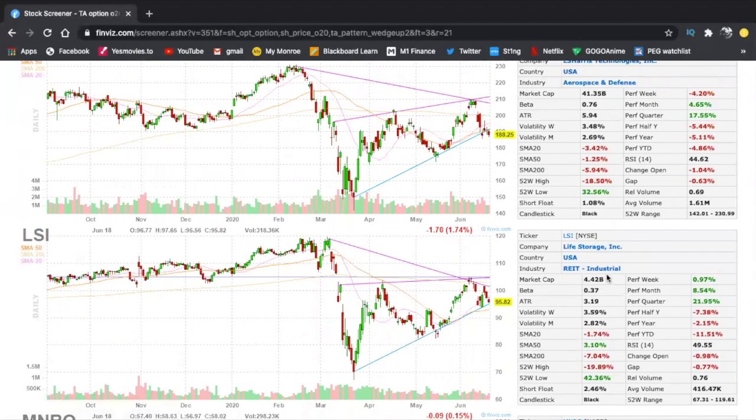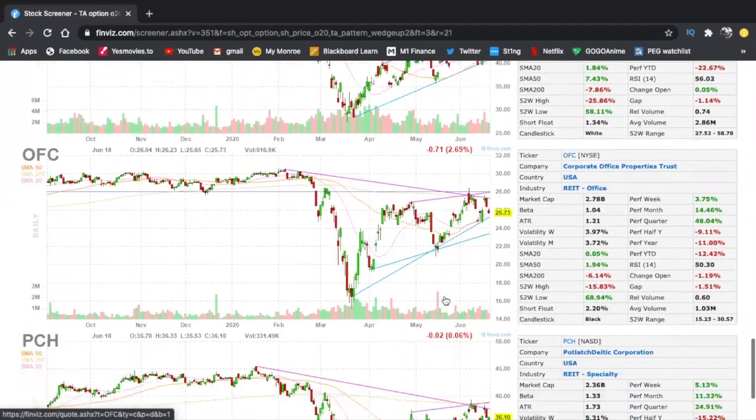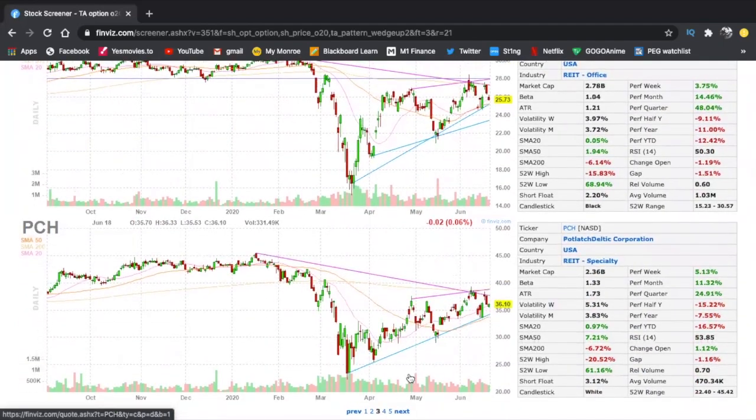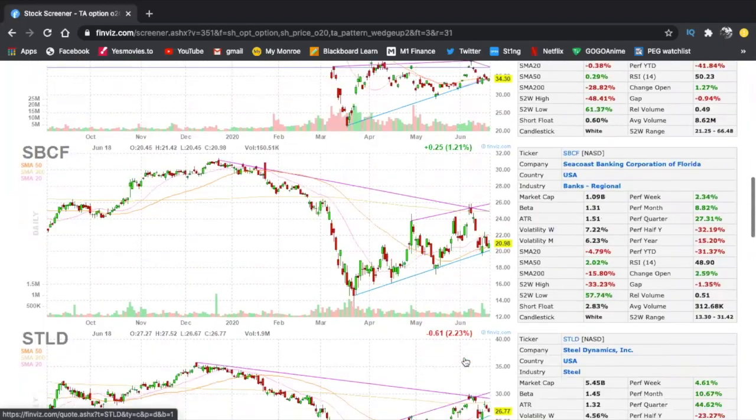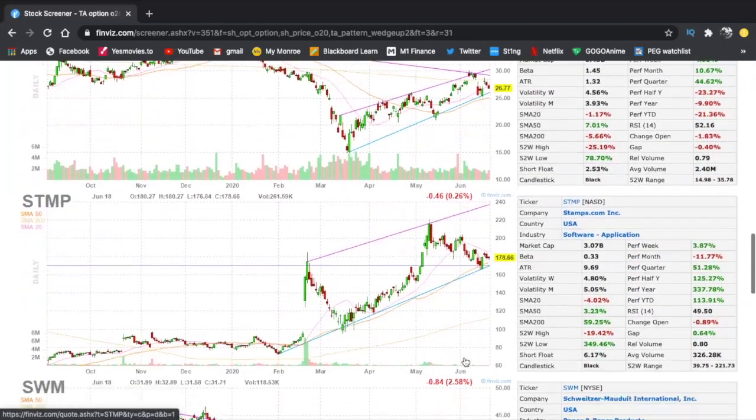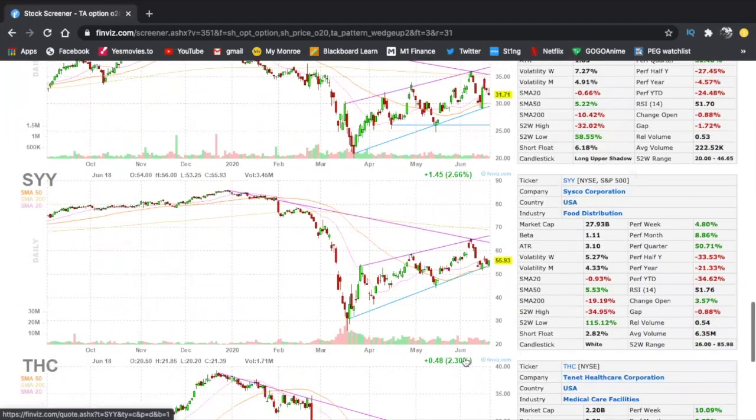So REIT industrial is testing the uptrend, so we want to keep an eye on this. If it breaks above the downtrend, this can pop very, very fast. Let's see what else. There are quite a few examples, and you can see most of these stocks are right at breakout points. So I definitely think that if you go through all of these stocks and find one or two, you'll be able to make some decent profit once the pattern works.